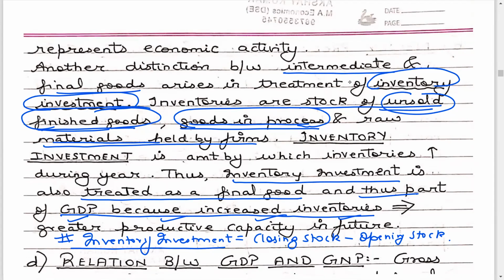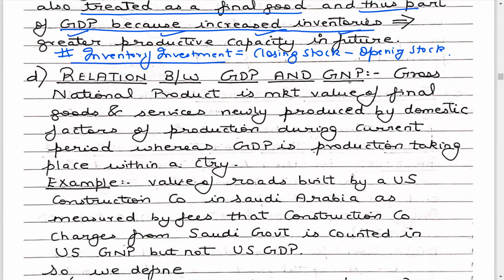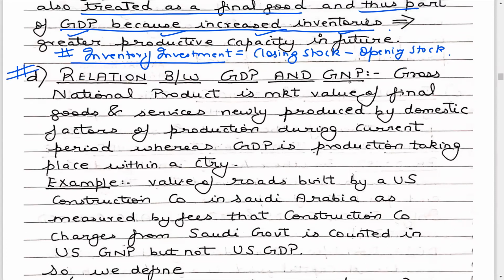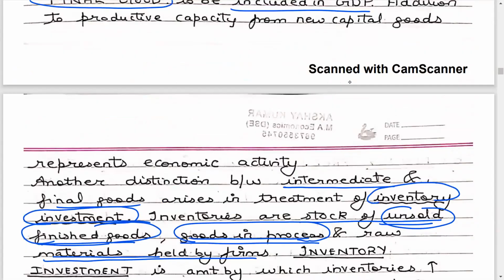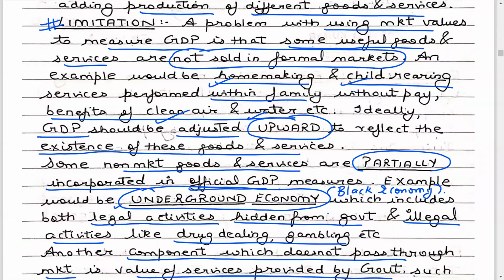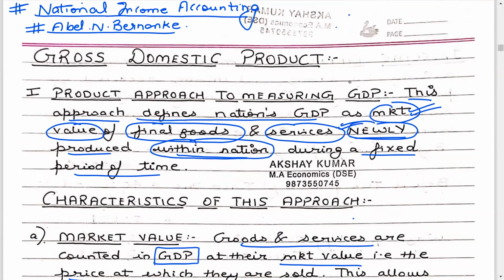Okay, so guys, this is where I intend to stop in this particular lecture. We'll start with the difference between GDP and GNP in the next lecture of National Income Accounting. So we'll talk about what is GDP, what is GNP, and what is the difference between them. The purpose of this lecture was to cover with all students the concept of the product method in depth, where we have looked at the characteristics of the product method.